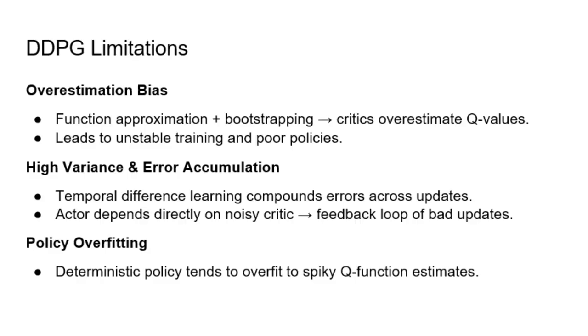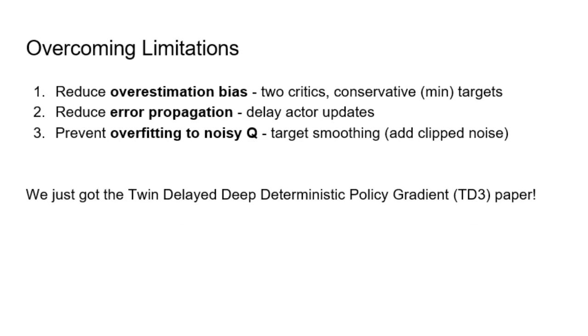Temporal difference learning propagates noise through the updates. And since the actor directly depends on the critic's inputs, any critic error feeds back into the policy updates, reinforcing bad behaviors. Finally, the deterministic nature of the policy can lead to policy overfitting. Now that we've seen the challenges with DDPG, how do we overcome them?